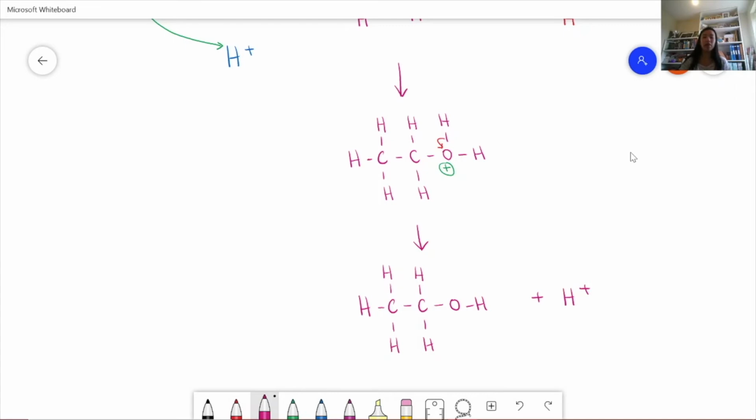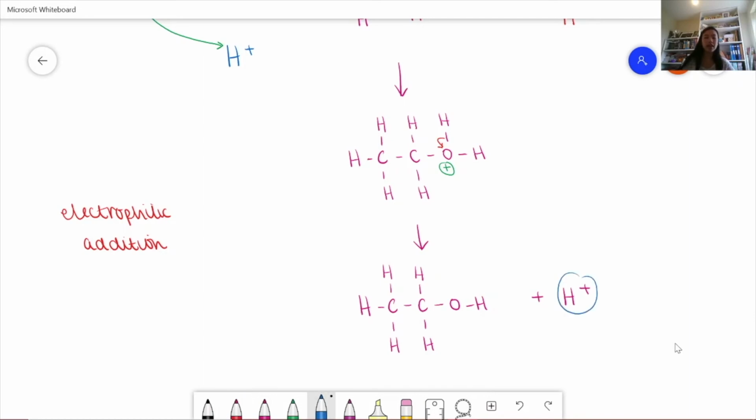Again, this is an electrophilic addition reaction, because the attacking group is an electrophile, so it's the water, and we're adding the water across the double bond. Because this H plus is regenerated at the end,